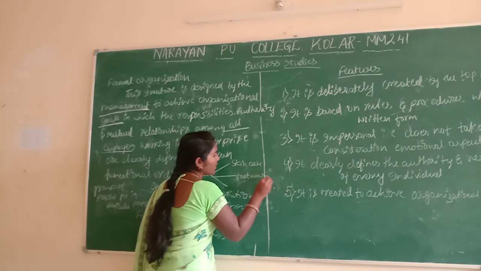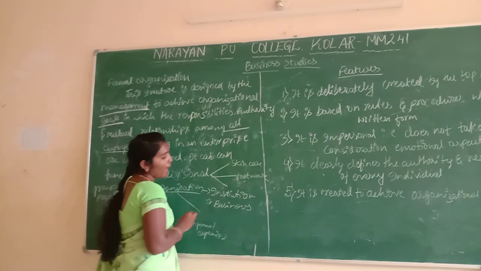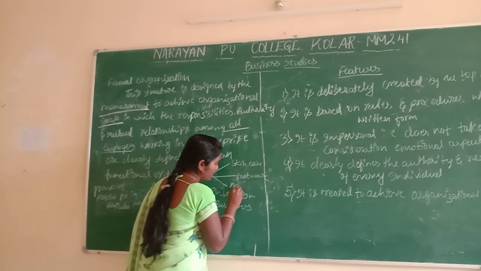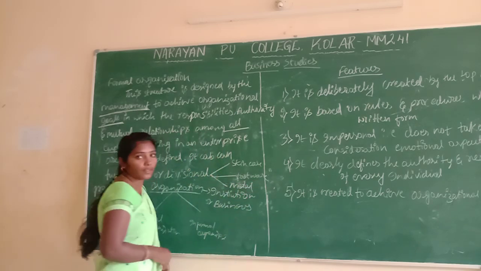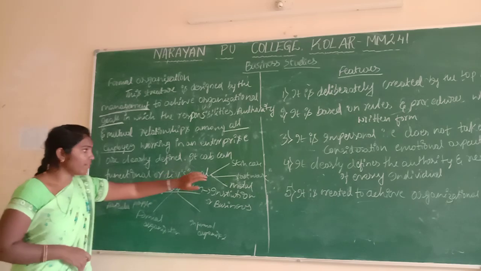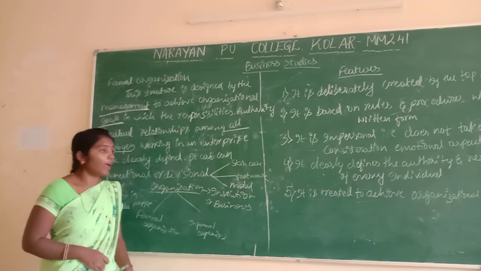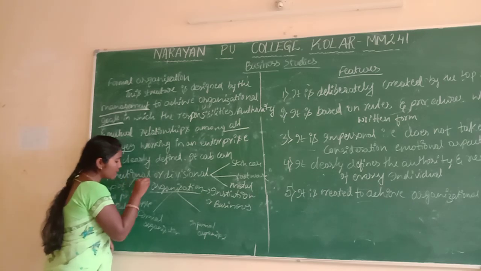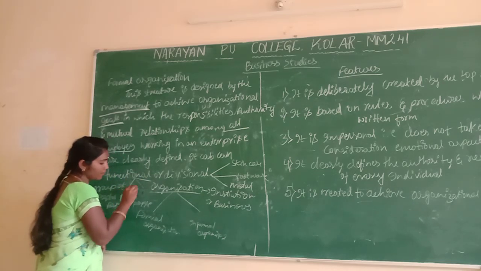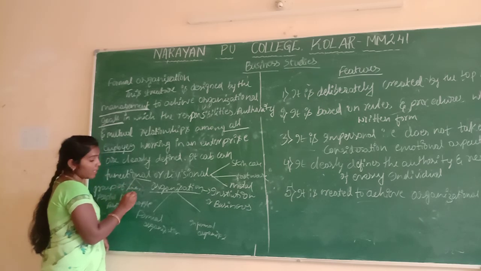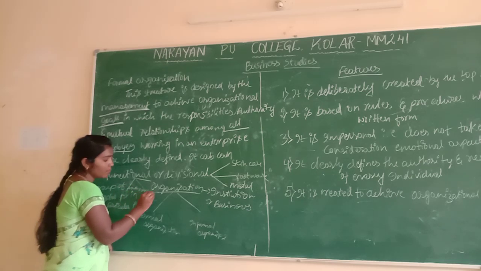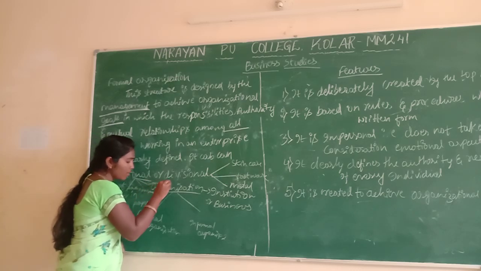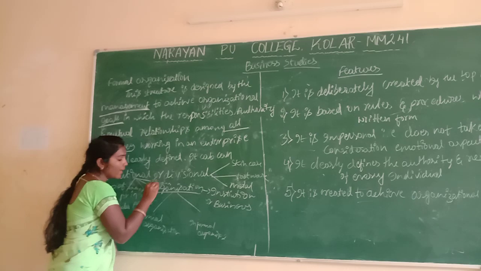I told you: cosmetics, skincare, footwear, metal, plastic. These are all the divisions. And functional means purchasing, personnel, marketing, research and development.